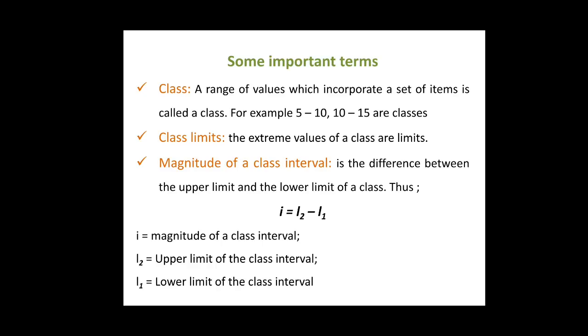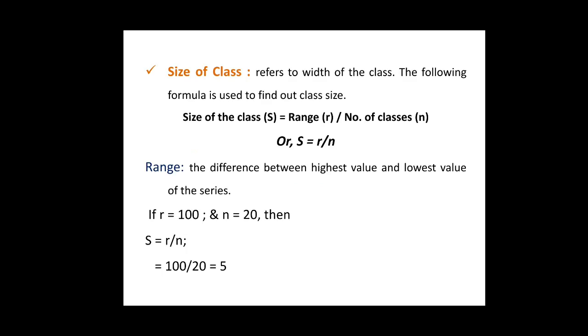Magnitude of a class can be found out by using the formula given in this slide, which is I is equal to L2 minus L1, where I is magnitude of a class interval, L2 is upper limit of the class interval, and L1 is lower limit of the class interval.